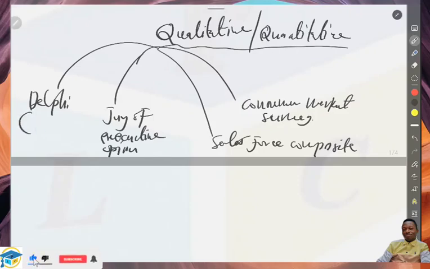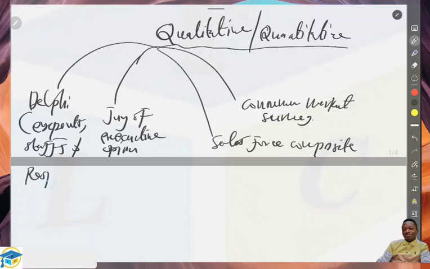These are the groups that we are talking about.